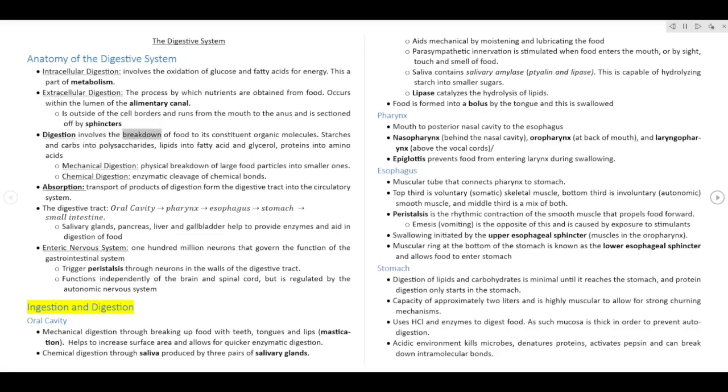Digestion involves the breakdown of food to its constituent organic molecules: starches and carbs into polysaccharides, lipids into fatty acids and glycerol, proteins into amino acids. Mechanical digestion is the physical breakdown of large food particles into smaller ones. Chemical digestion is the enzymatic cleavage of chemical bonds. Absorption is the transport of products of digestion from the digestive tract into the circulatory system.